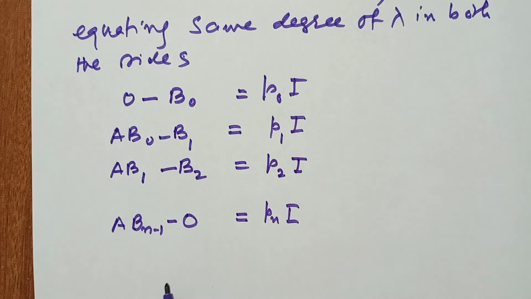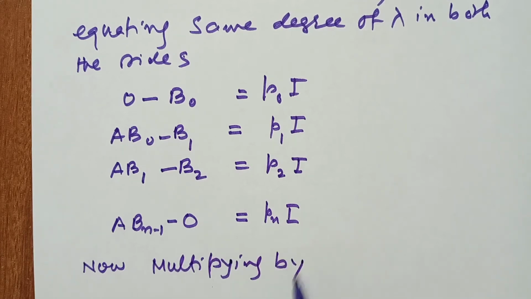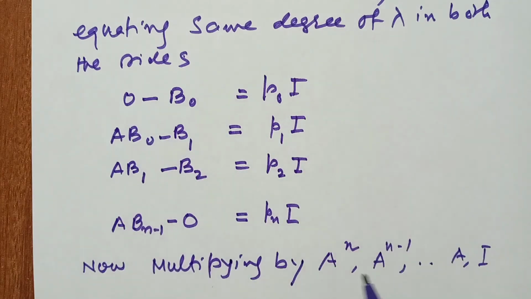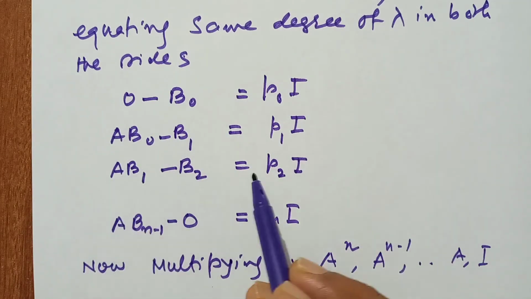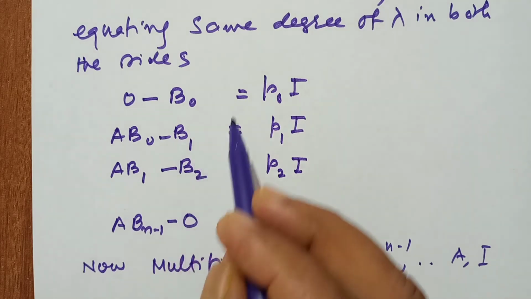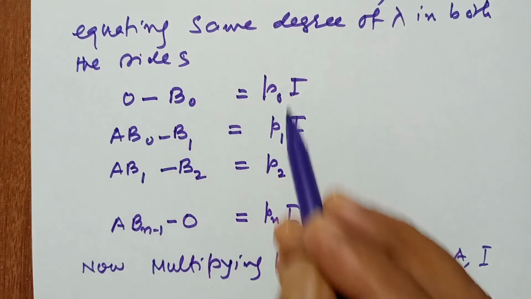Now multiplying by A^n, A^(n-1) up to A^1, means the first term by pre-multiplication, first term by A to the power n, A to the power n minus 1 the second term, and the third term continuously. Systematically this is the first, second, third up to the (n+1)th term. So we are multiplying A^n, A^(n-1) by the first, second and third.